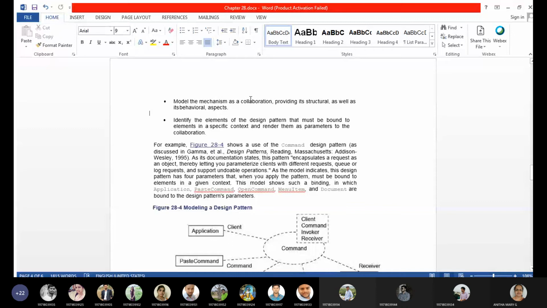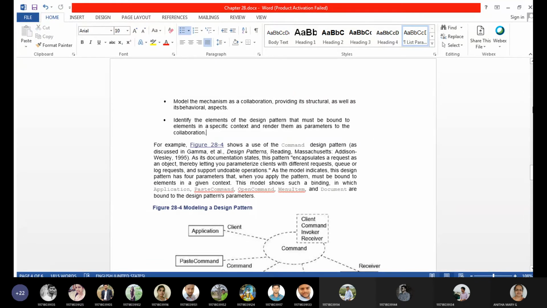All these things are the same. Then identify the elements of the design pattern that must be bound to elements in a specific context and render them as parameters to the collaboration. The example we have seen speaks directly to this point.